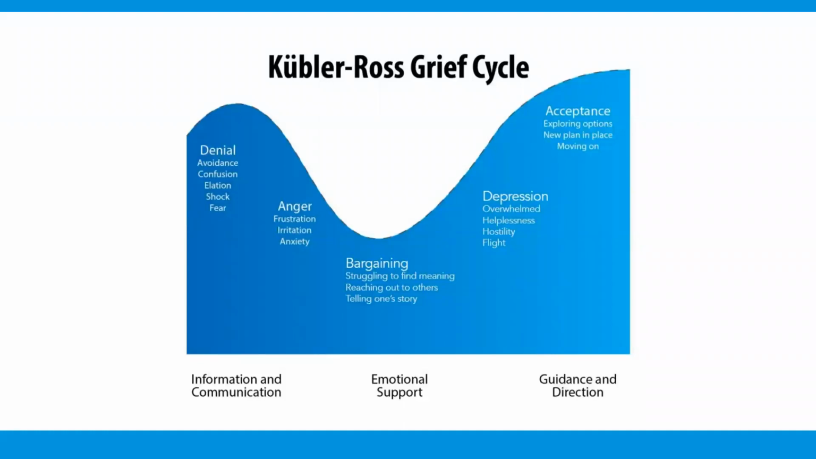During the denial and anger phase, the main nursing responsibility is to inform the patient and communicate effectively. And then they enter the bargaining stage where they struggle to find meaning with the loss, so they try to bargain back and forth. They reach out to others. They're often telling their story of grief, and at this time, our nursing responsibility is emotional support.